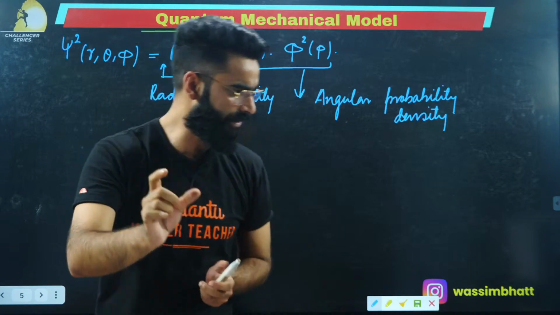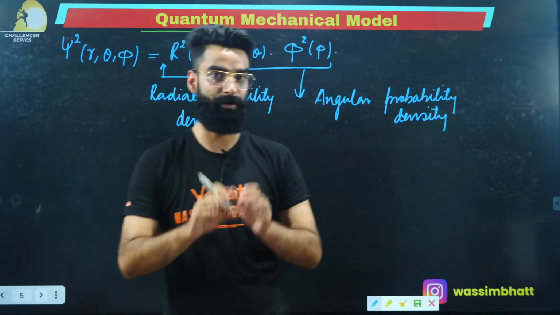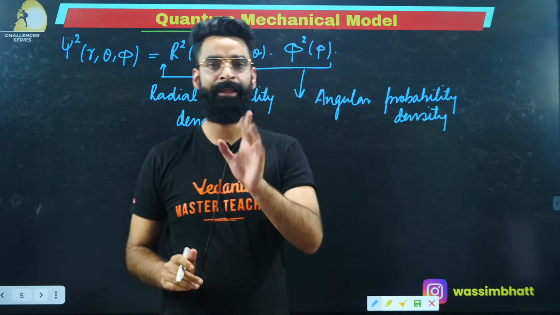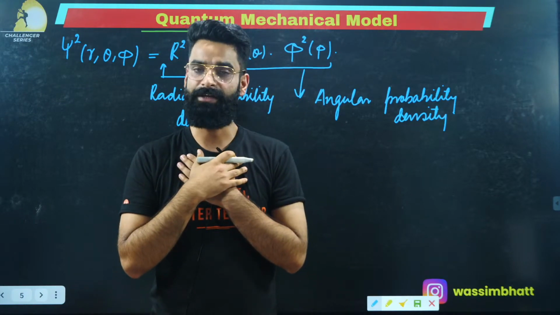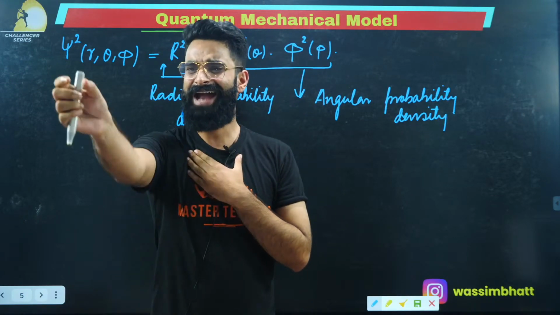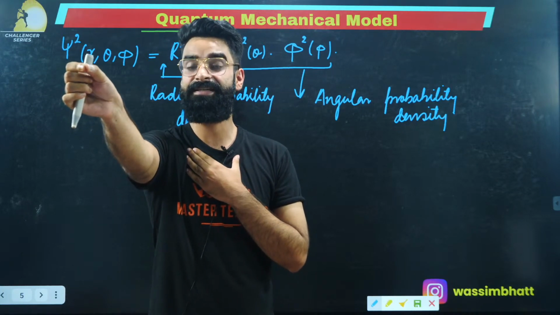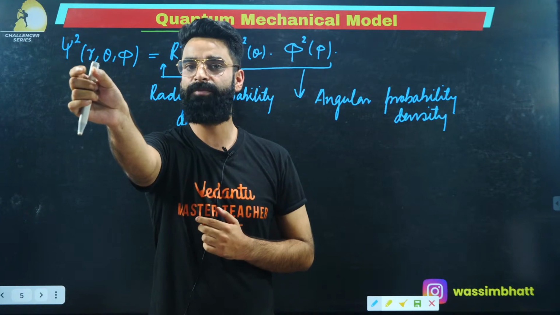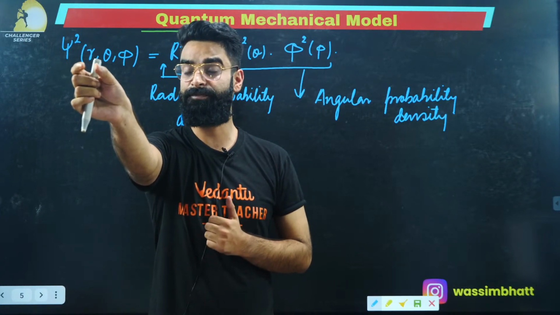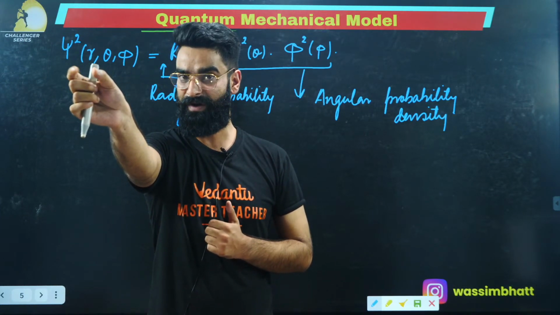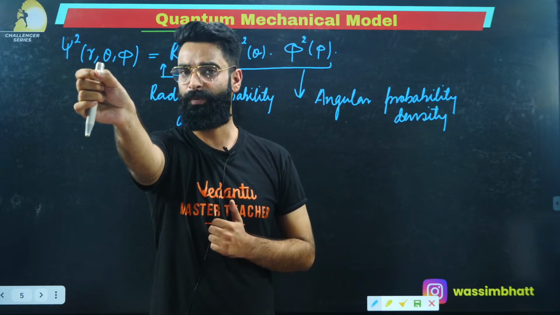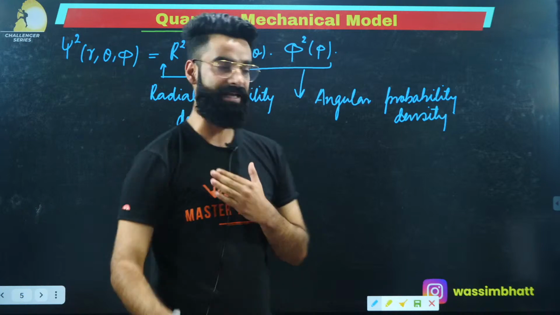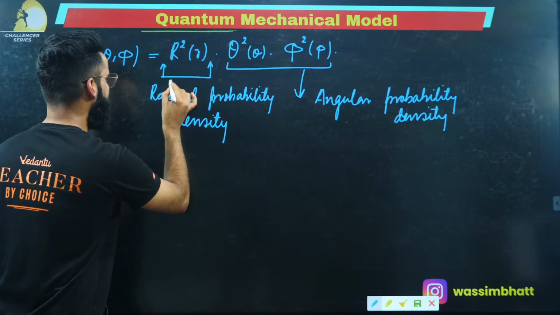Let me make you understand it like this. See guys, understand properly what I'm going to say. This is confusing a bit, okay? For example, I'm the nucleus, correct? This point is at a distance r from the nucleus. I need to get the probability of finding the electron at this point, which is r distance from the nucleus, correct? Yes, that is something which this part will take into account.